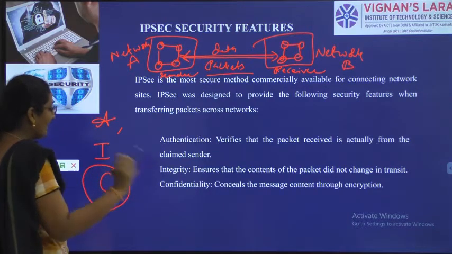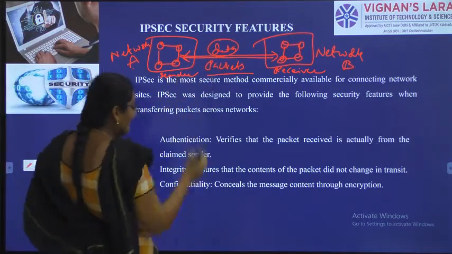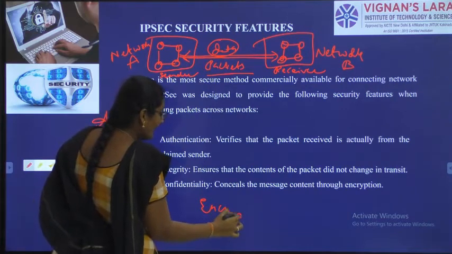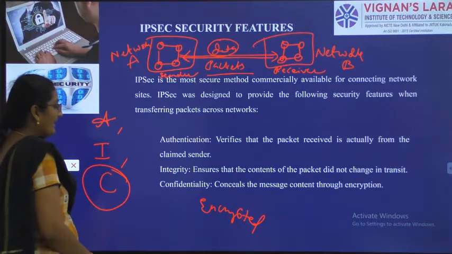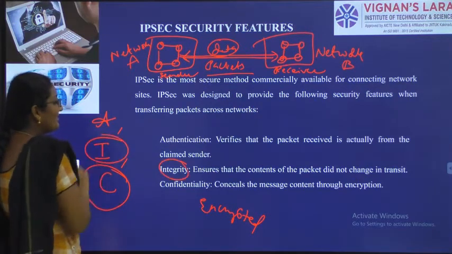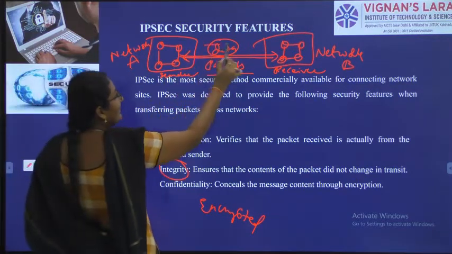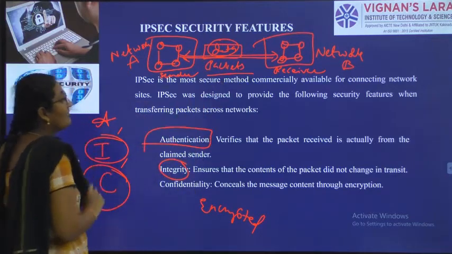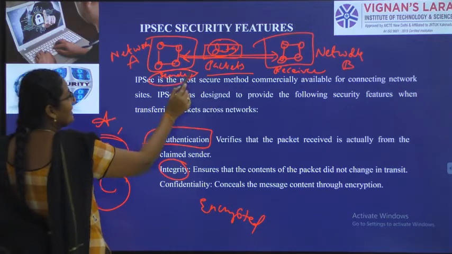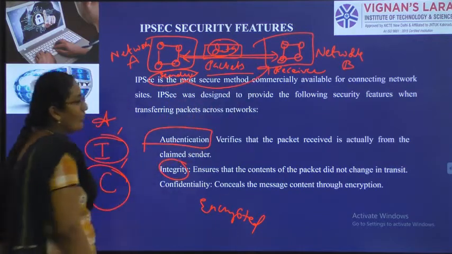Confidentiality is nothing but believing these packets are encrypted. Integrity is nothing but believing the contents of the data do not change. Authentication is nothing but verifying whether this sender only sent this packet or not.